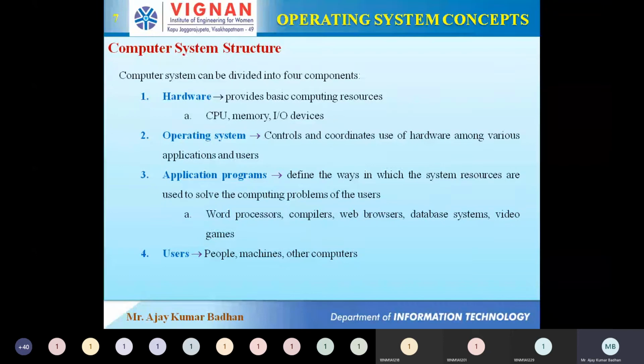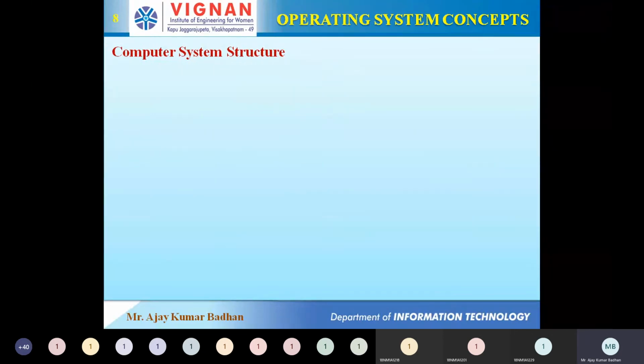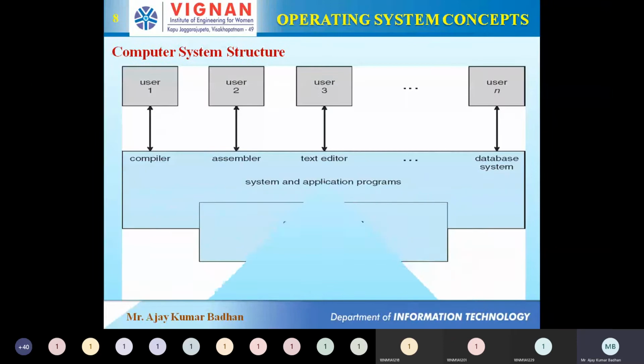We people are the one who are going to use this machine, other computers with the help of operating system. So all these four components actually together collaborate or integrate together to form a system called a computer system. Now the very basic diagram for this is this. You can see this is the diagram which you people have to keep in your mind.